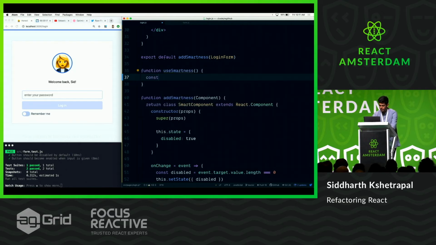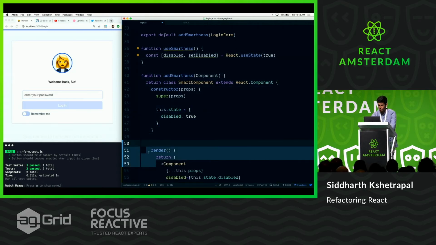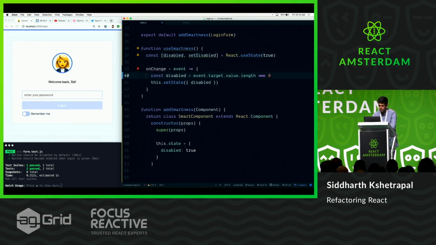and it has a state pair, disabled, setDisabled, and we say React.useState. How many folks already use hooks in production and stuff? Oh, nice. Awesome. And then the default state for this is true, because we want it to be disabled by default. And then I'm going to copy paste this onChange. Put a const here, const onChange. And then this line should just be setDisabled, and set the disabled value.